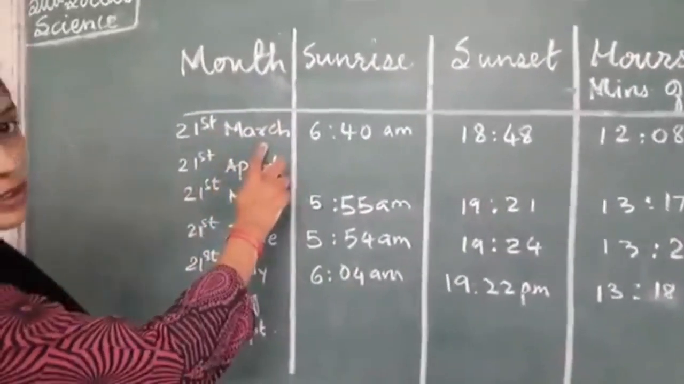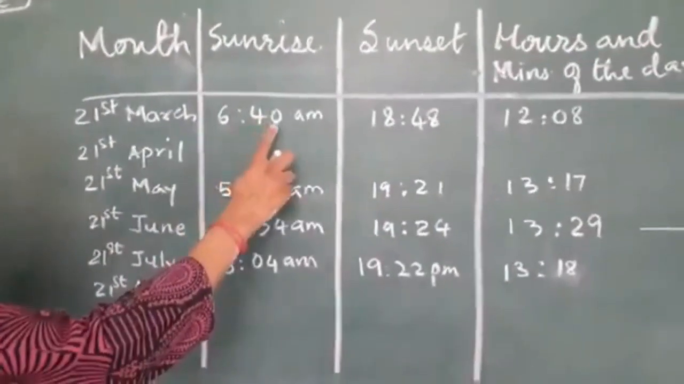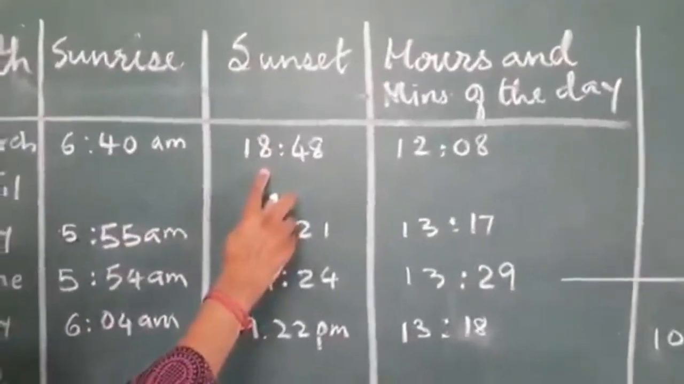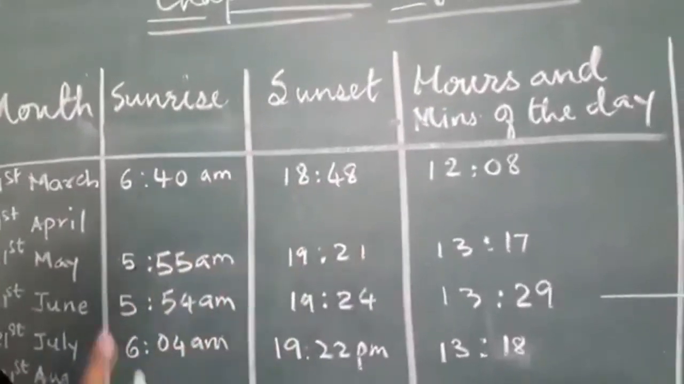Month 21st March. What was the sunrise time? The sunrise time was 6 o'clock in the morning and 40 minutes. Sunset was at 6 o'clock and 48 minutes in the evening. Okay, 18 hours and 48 minutes.